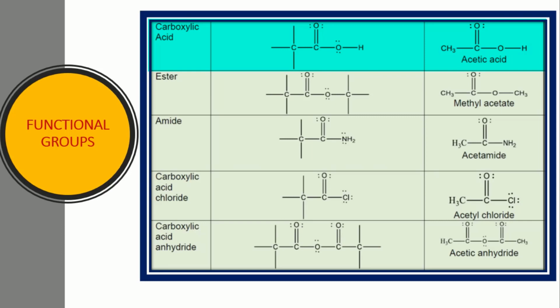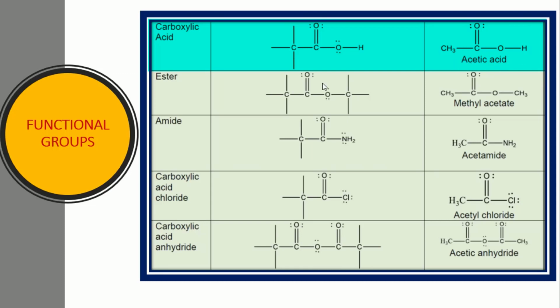We all know these organic acids, and they are not as strong as compared to inorganic acids. These organic compounds are called carboxylic acids because they have the carboxyl group. This C double bond O and OH are collectively called the carboxyl group. Such a class of compounds containing the carboxyl group as a functional group is called carboxylic acid. This is one of the representative examples. On one side we have the methyl, so that is called acetic acid, which is present in vinegar.